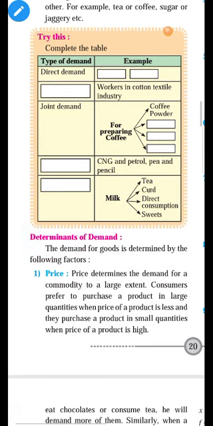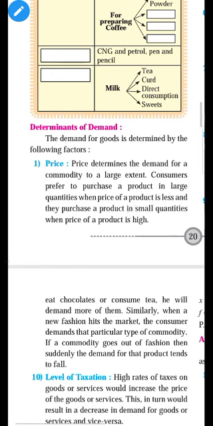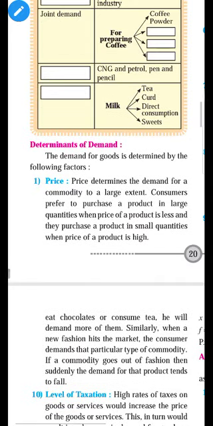Joint demand: when a commodity is jointly demanded by the consumer to satisfy a want, it is called joint demand. To make a cup of tea, or a cup of coffee, coffee powder is required, milk is required, water is required. CNG and petrol are substitute goods, and milk has multiple uses, so it is a composite demand. And CNG, petrol, pencil, pen, these are the competitive goods.